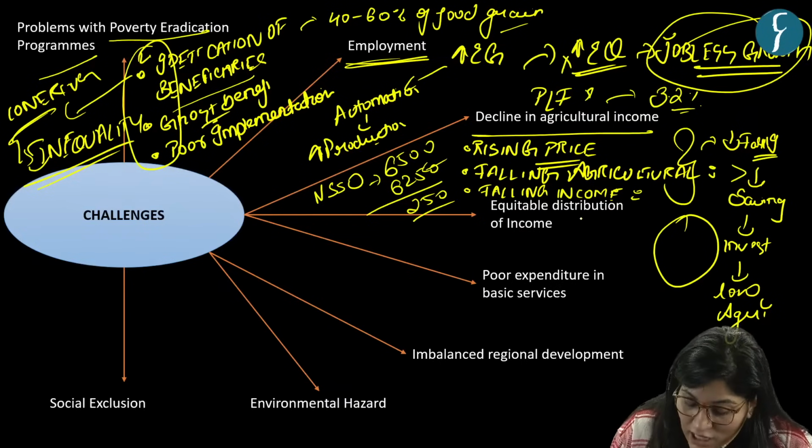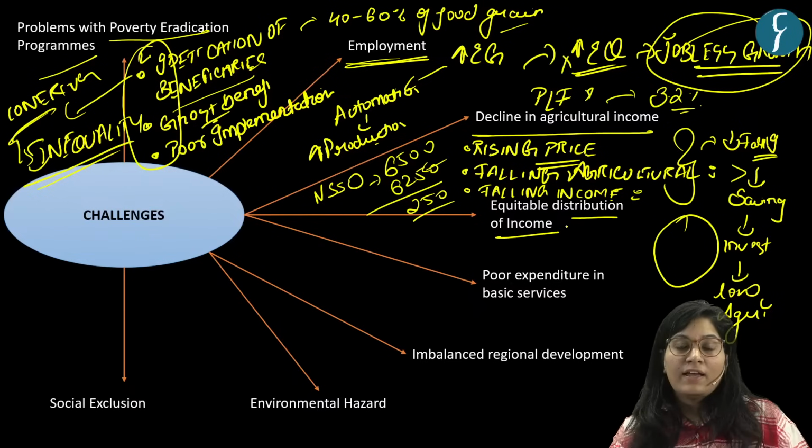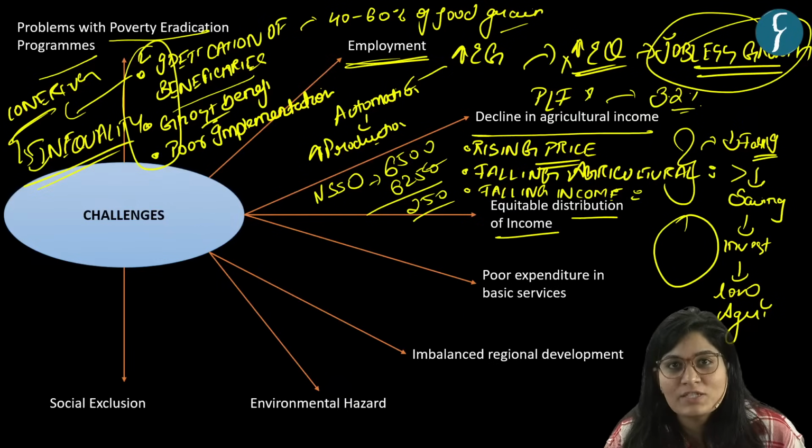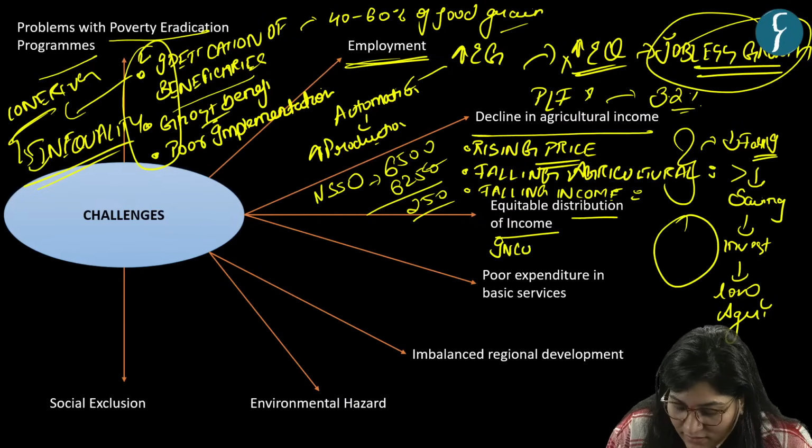Then we have equitable distribution of income. We have a lack of equitable distribution of income, and this will give rise to what? Income disparity. Yes, income disparity.